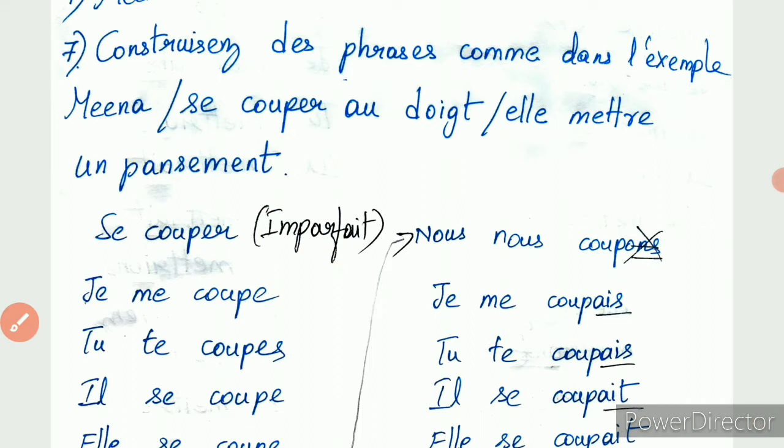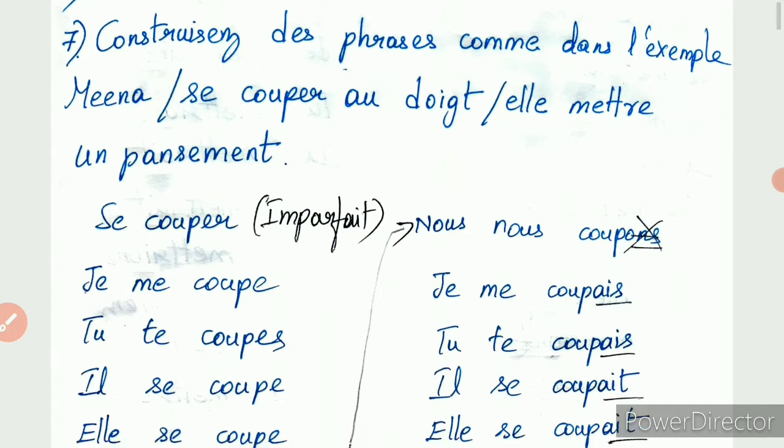What is imparfait? An activity that happened in the past. Where do we use imparfait? To describe an activity, or to describe a habitual activity that happened in the past. How will it be formed?